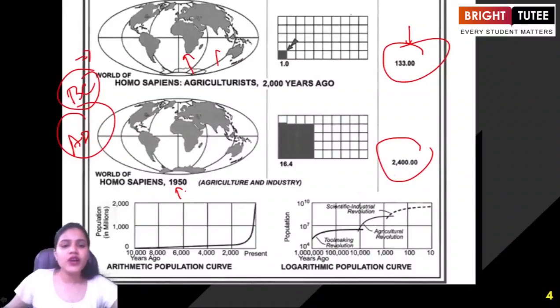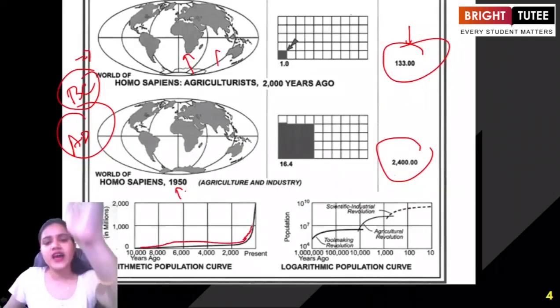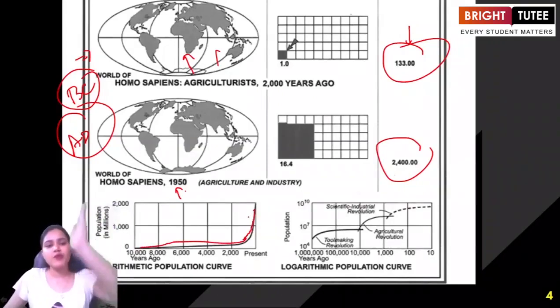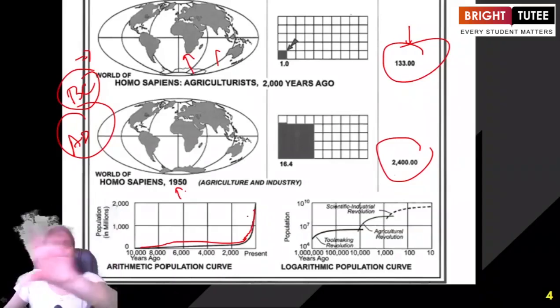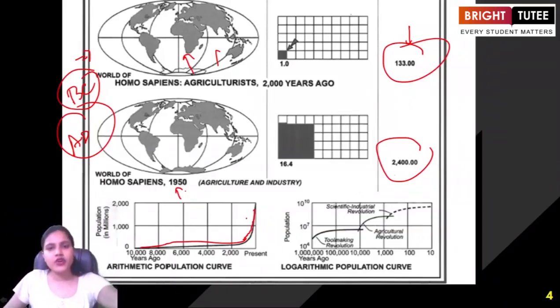So here if you look at the population curve, you will see that from 10,000 years ago till the present, it remains stagnant at first, and then the curve starts growing. The population is growing and growing. If we try to look at the curve, the graph where we are talking about the population and the years. Okay.